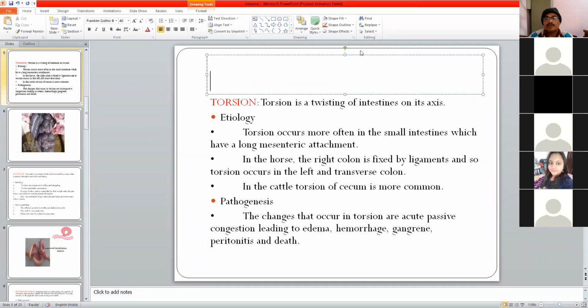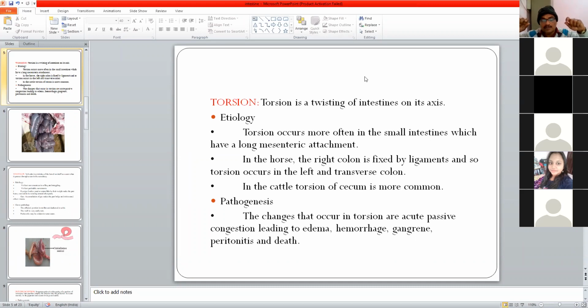Next to it, an important topic is torsion. As I've told you, these are parts of displacement of the intestine. So one is torsion. What is torsion? Torsion is the twisting of intestine on its own axis. Simply think like you are twisting a rope. You are catching the rope at its two ends and simply twisting on its axis.